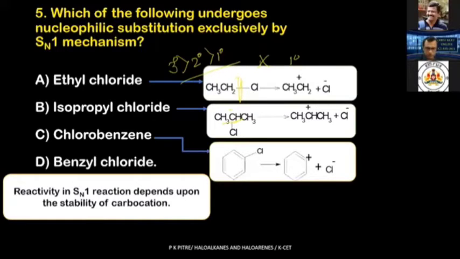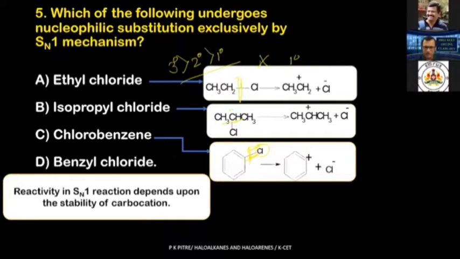Chlorobenzene. Let us talk about chlorobenzene. A chlorine atom is connected directly to the benzene ring over here. This is an sp2 hybridized carbon atom. Remember, there is a lone pair of electrons on this particular chlorine atom. They undergo delocalization, and a partial double bond character is developed here. First of all, this bond cannot be broken easily because the delocalization takes place.